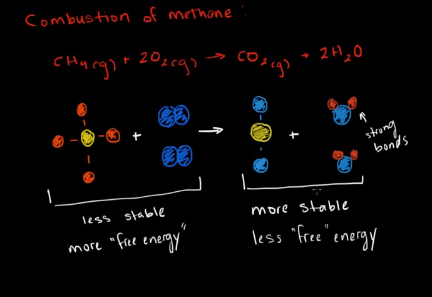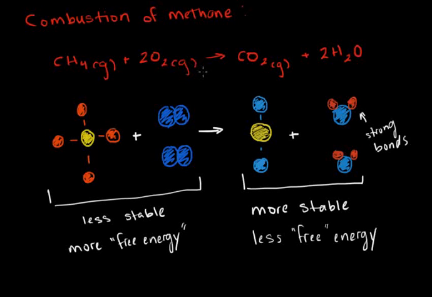That sort of sounds like a violation of the first law. I just told you that we've got to have the same amount of energy on the left-hand side as we do on the right-hand side. But here, even though there's more bond energy on this side, it looks like in terms of free energy, energy that's not stored in bonds, there's more of that on the left-hand side. How does that work? How does this reaction actually take place?